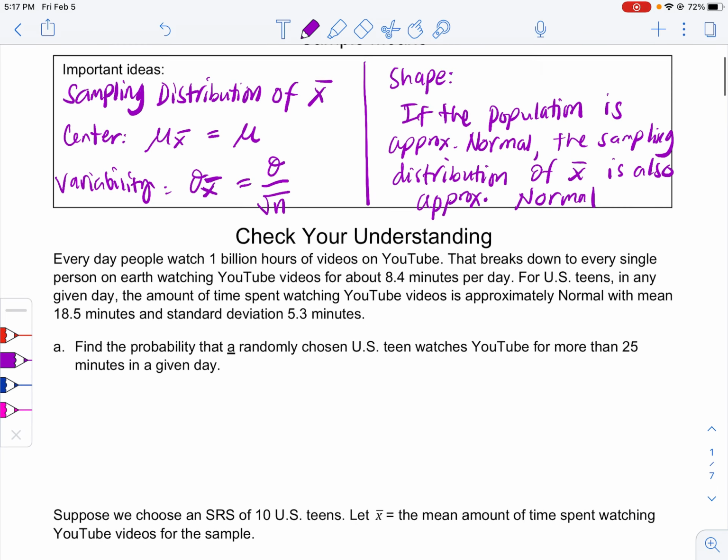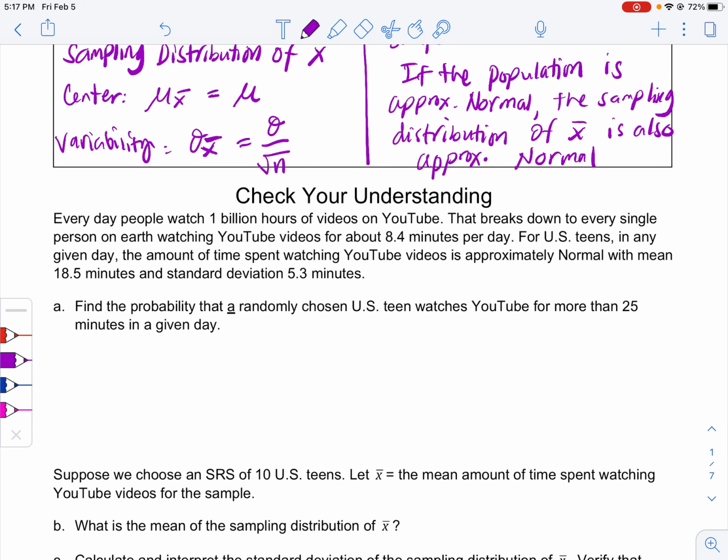All right. And every day, people watch 1 billion hours of videos on YouTube. Wow, that's a lot. That breaks down to every single person on earth watching YouTube videos for about 8.4 minutes per day. So if you watch YouTube videos for more than 8 minutes, then you're already above average. You're already watching more videos than the average person.